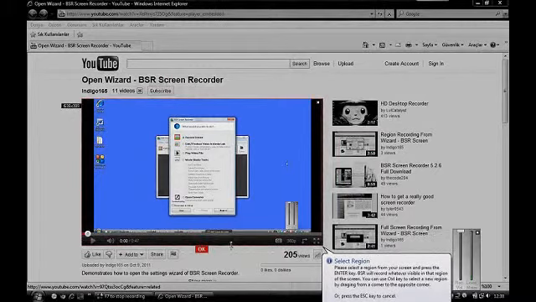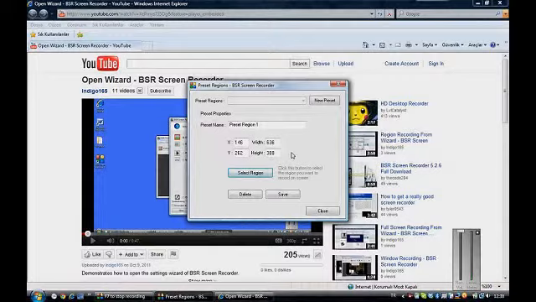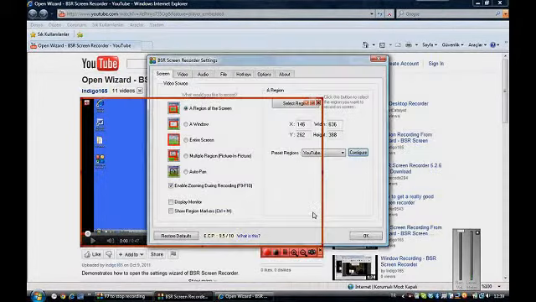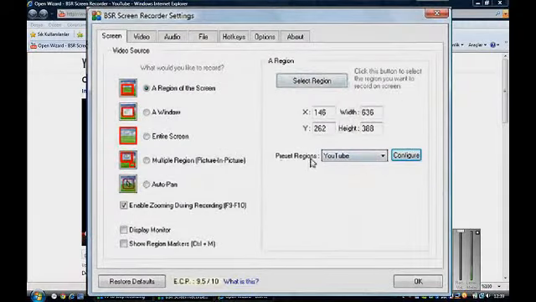And click OK. And you can write down its name as YouTube and click on Save. As you can see, in preset regions you now have YouTube.